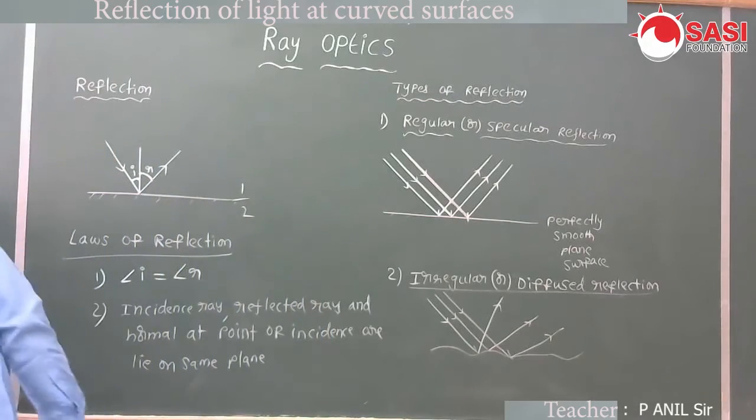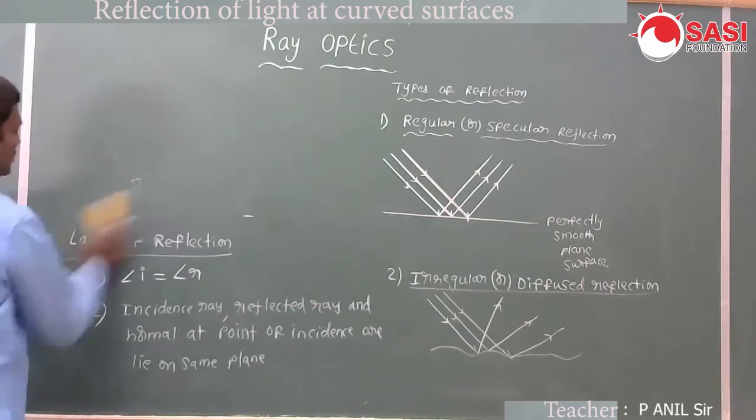Next, some important points on reflection.